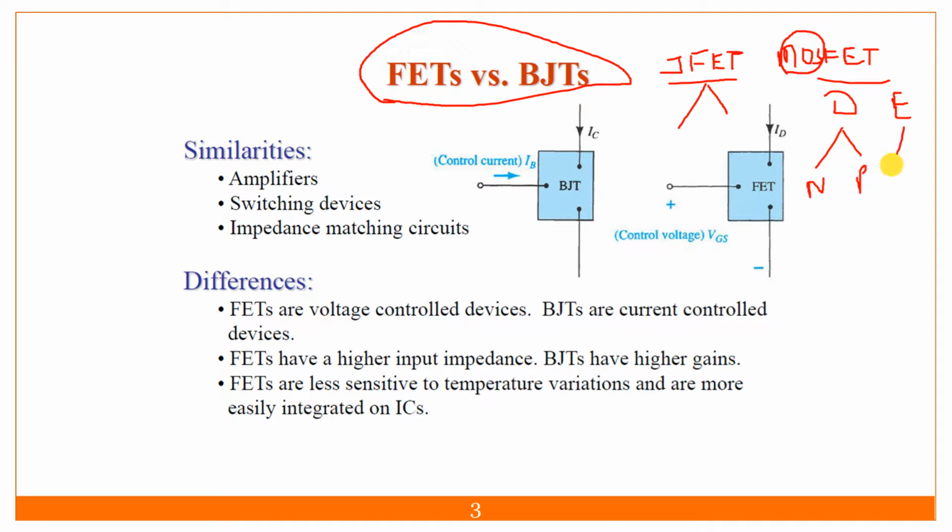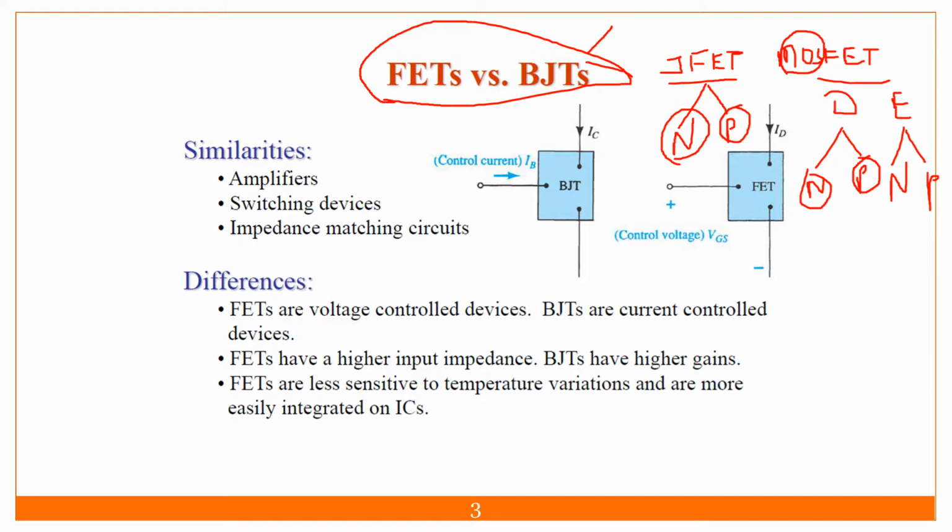Each device has a separate symbol, separate characteristics, and separate working. So this is 2 plus 2 plus 2, that is 6 devices as far as FET is concerned. And in the BJT you will find only NPN and PNP. This you have to keep in mind.